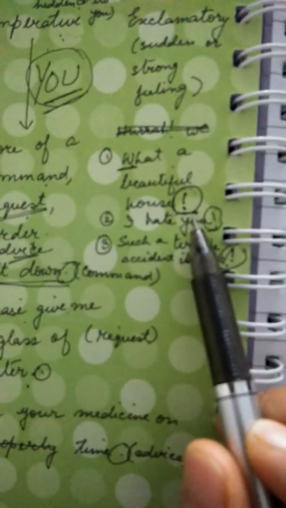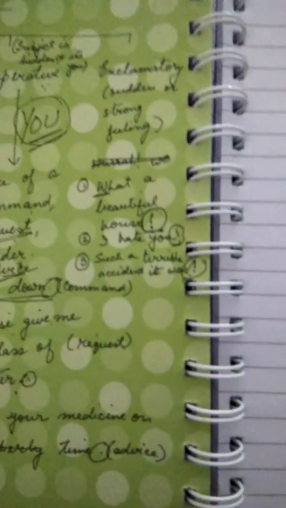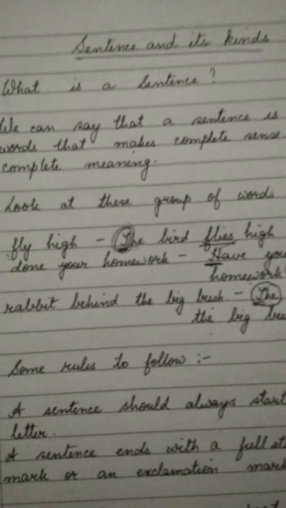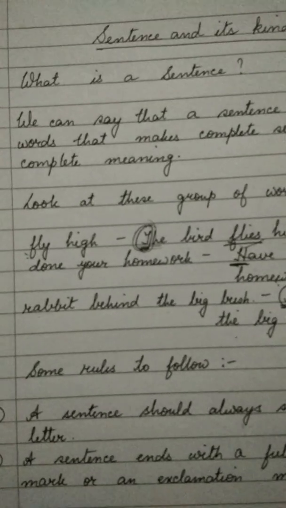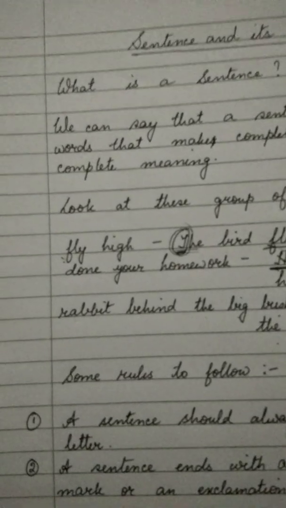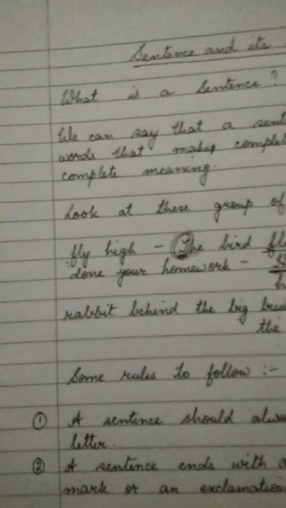Is it clear? So just in a nutshell, or to revise whatever we have done today, what is a sentence? A sentence is a group of words that gives us a complete meaning.